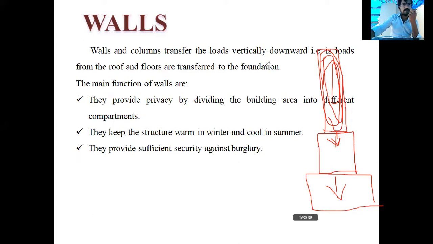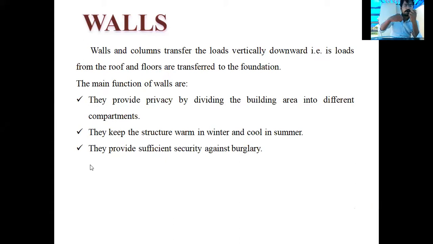Same as I said now. The main function of a wall is to provide privacy by dividing the building area into different components. If you are constructing a house, you will ask your parents, I want one room. The walls will divide the entire building into different rooms, so that you get your own room, and you will have some privacy, right?